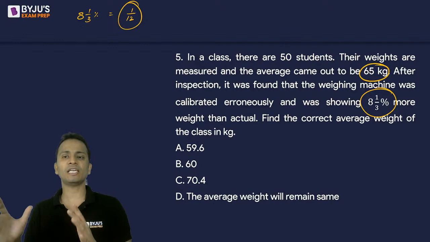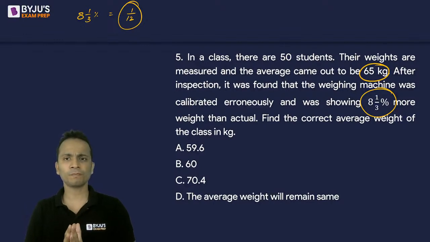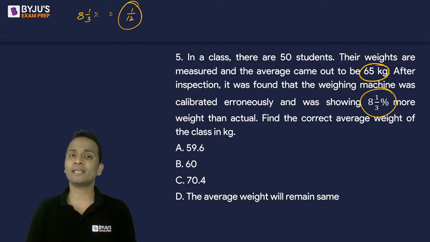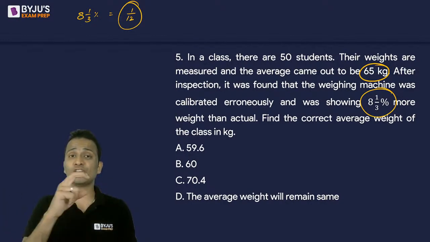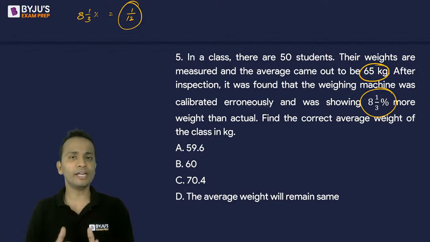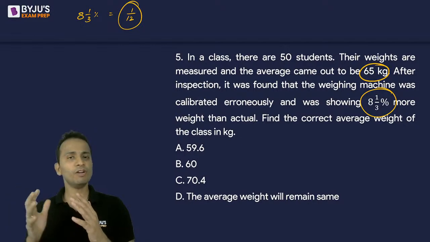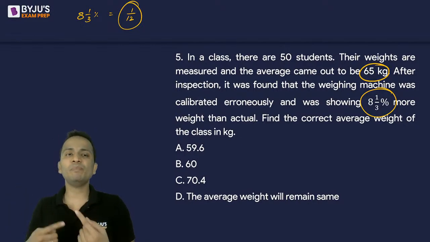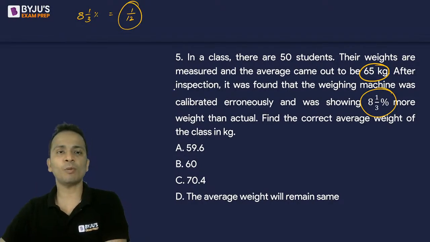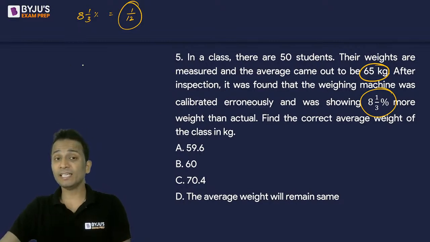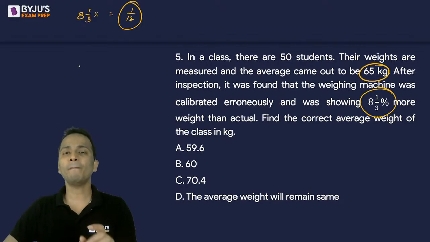So if all these weights are corrected, the weight of every person will reduce by the same percentage, and the same will be the effect on the entire average. So I can say that the average that we have obtained, 65, is 8 1/3 percentage more than the correct average.